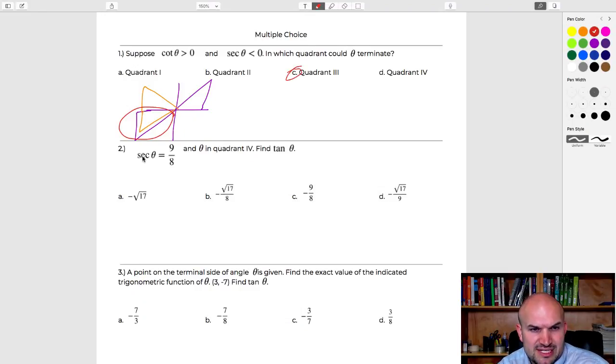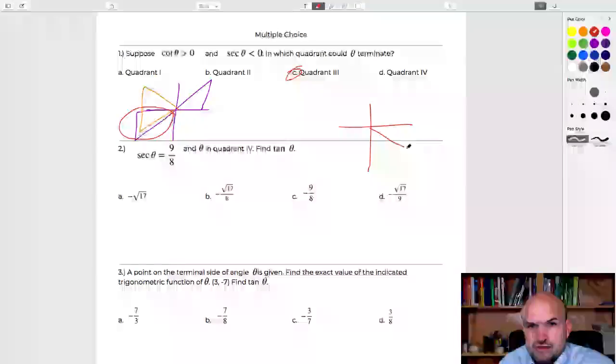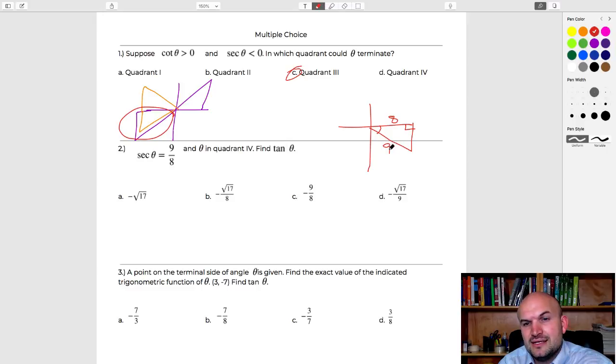On question number 2, it says the secant equals 9 over 18. It's in quadrant 4. So we want to remember that it is in quadrant 4, find the tangent. If we need to find tangent, remember tangent is opposite over adjacent, and secant is hypotenuse over adjacent. So we need to figure out the opposite side. Let's draw the triangle in that fourth quadrant, just so we have a visual representation. That would be hypotenuse over 8, again, with our central angle. If I want to find this opposite side here, I just do the Pythagorean theorem.